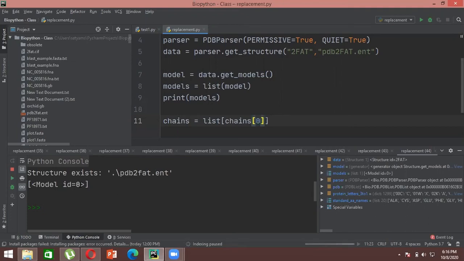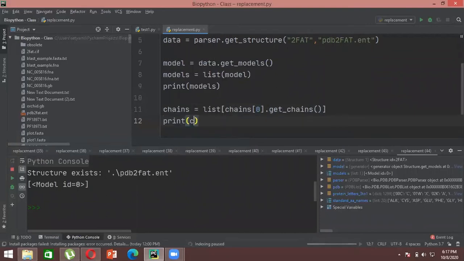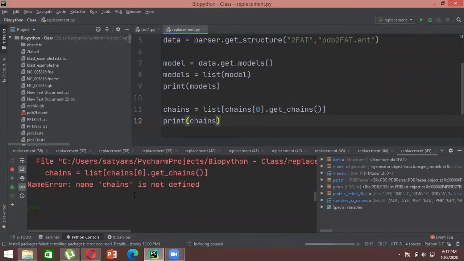Now here we have only one structure, but still we have to specify it because that specific model has an ID number corresponding to it. So even if it consists of just one structure, you still have to give an index number to the specific model that you have downloaded. So we'll write chains 0 and then we'll write get_chains.